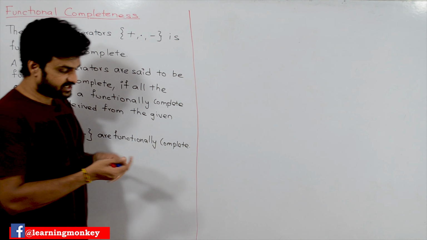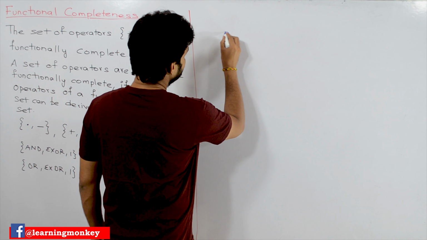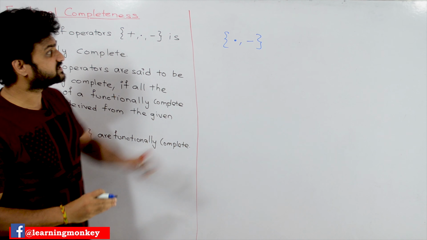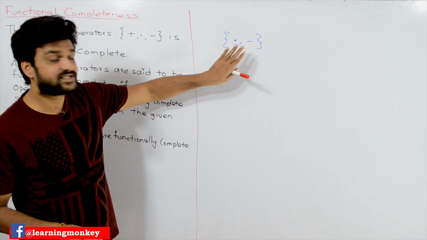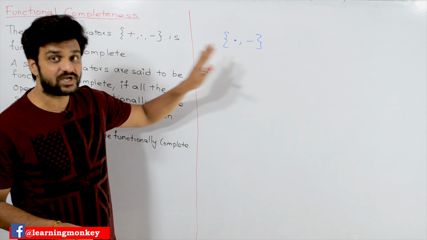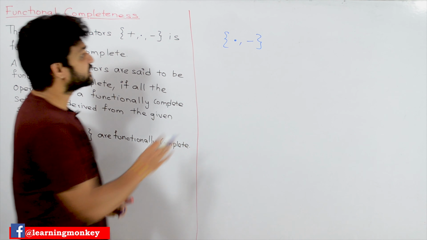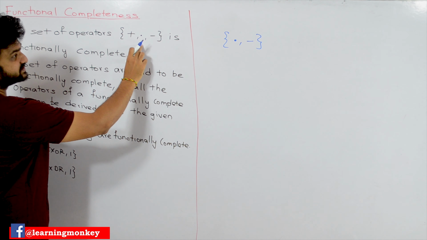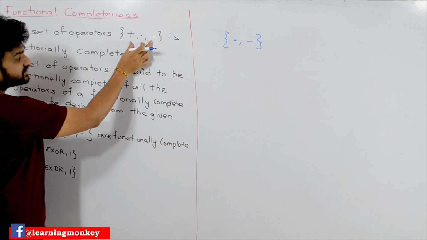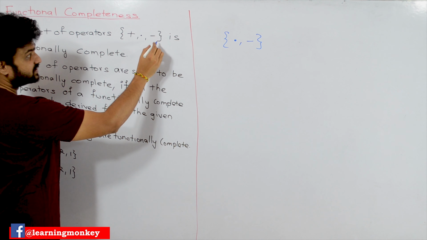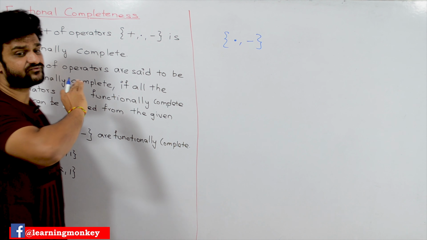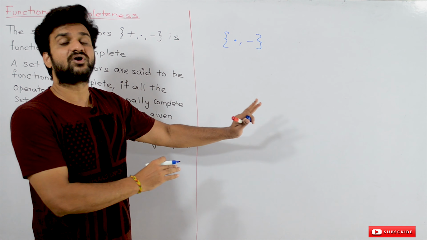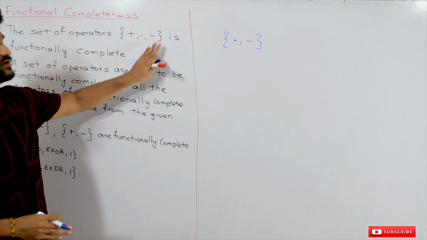We can say that given a set, for example, we will take dot and not. Given this set, when can we say that this set is functionally complete? Only if we are able to derive all the operators of a functionally complete set. So what are all the operators that we have in this set? We are saying that this is functionally complete because we can derive any complex circuit from these operators. So far, any complex circuit we have seen can be constructed by using this set of operators.